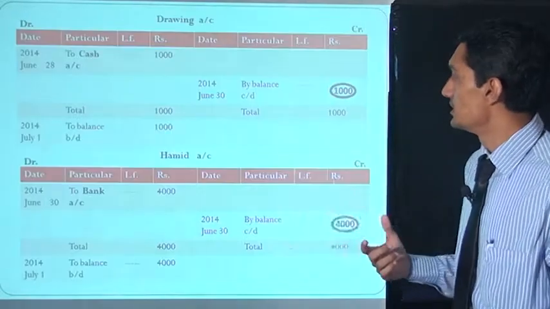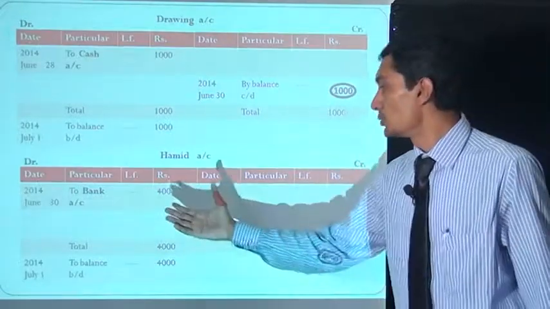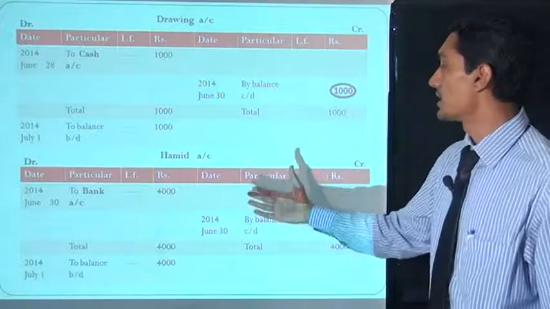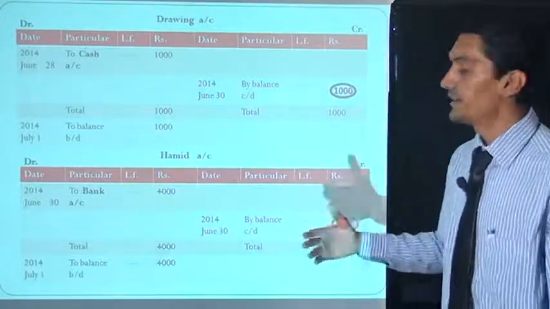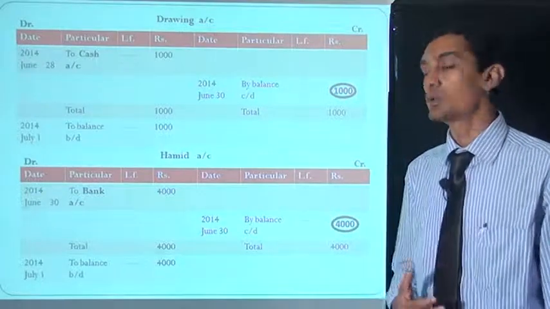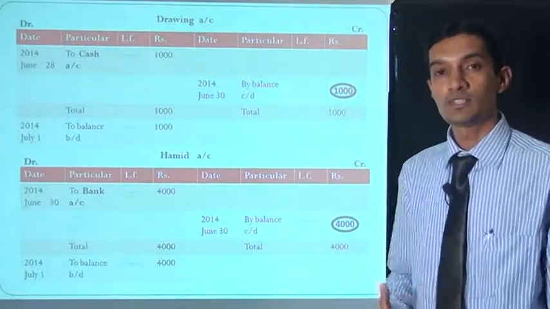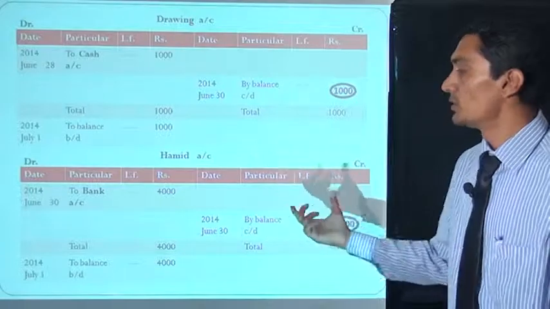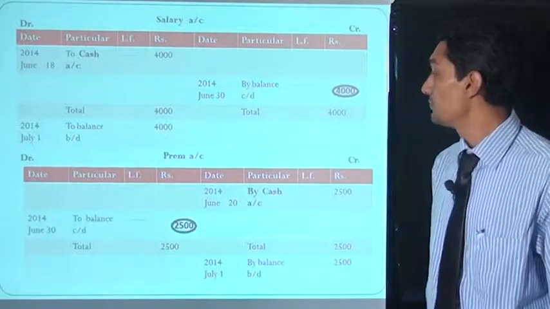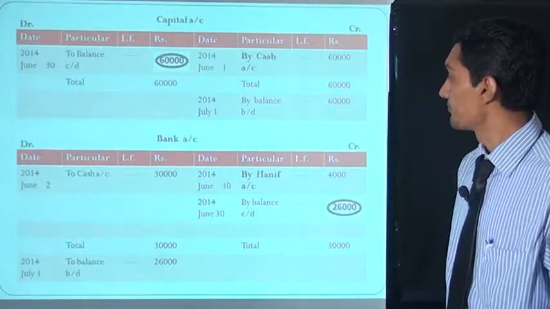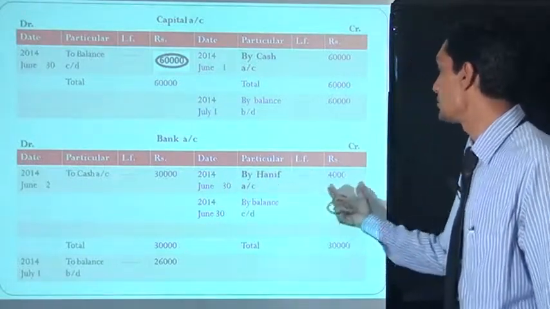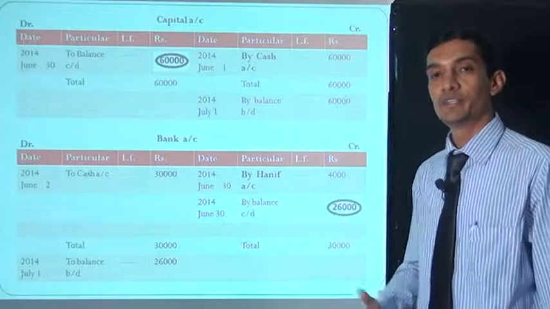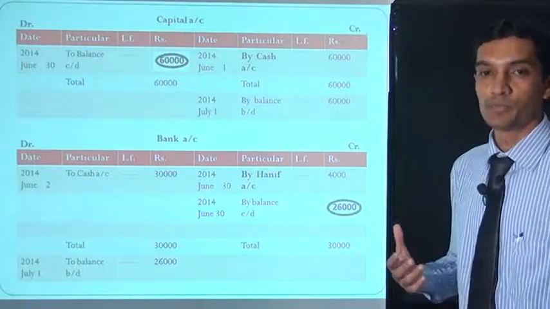Now this is the Hanif account. First, on the debit side, to bank account 4000 rupees. Now we move to the bank account. In the bank account, the credit side is written by Hanif account. Now we show it in the bank account also. This is the bank account. In the bank account we write by Hanif account 4000 rupees, June 13. This is the last transaction, 4000 rupees.